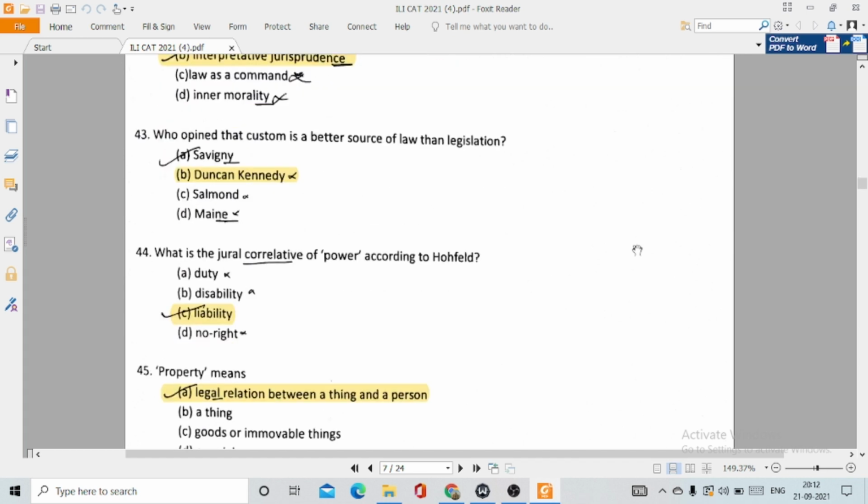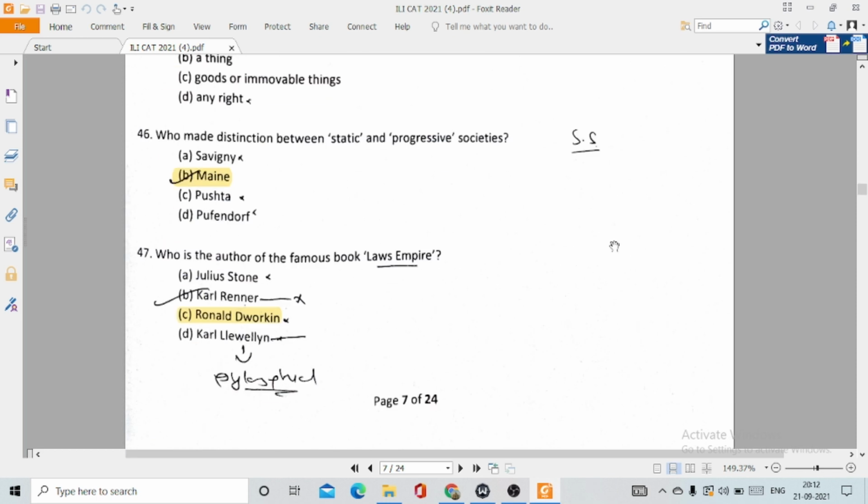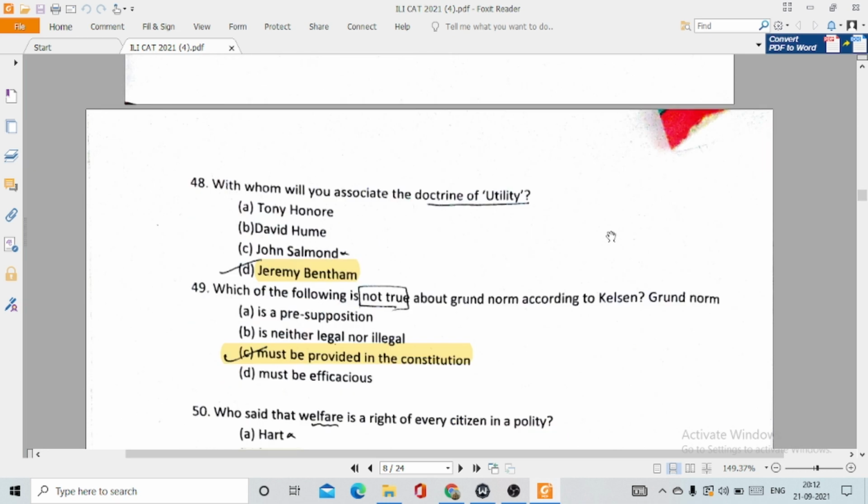Then question number 44. What is the correlative of power according to Hohfeld? Very easy. This is option number C, liability. 45. Property means legal relation between a thing and a person. Who made distinction between static and progressive societies? This is option number B, Maine. Then question number 47. Who is the author of the famous book Lost Empire? This is actually option number C, Ronald Dworkin. Question number 48. With whom will you associate the doctrine of utility?